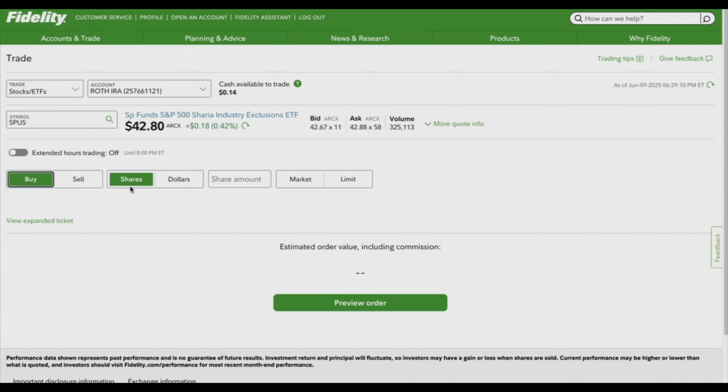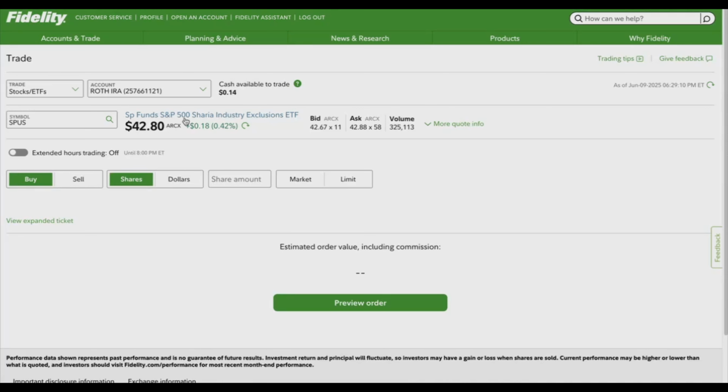And then when it comes to shares and dollars, we will use ChatGPT to explain better. If you want to buy a share, which is the whole share, at this price currently, then you will click that. Maybe you have $50, $100, basically more than this available in your account, or you want to buy a whole share, then you will click that and choose that.